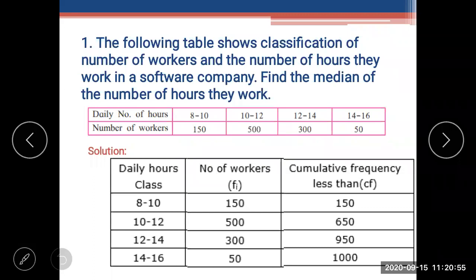Someone has said 950 is also greater than 500, but which number will come first? 650 will come first or 950 will come first? So 650 will come first, right? So that is the median class. Understood? Okay.